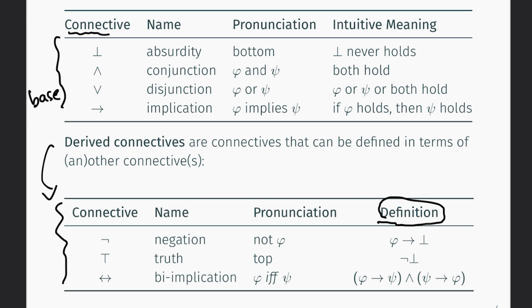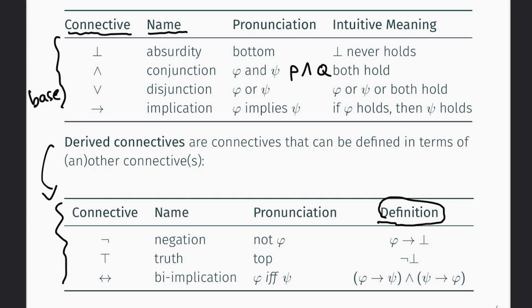So the first column is the symbol of the connective. The second column is the name of the connective that we use when we are referring to it outside of a propositional formula, so just on its own. The pronunciation is how we name the connective in a formula. So for example, for the conjunction connective, we say phi and psi instead of phi conjunction psi. And phi and psi stand for arbitrary propositional variables. For example, this could have just as well been phi and q. So let's go through these together.